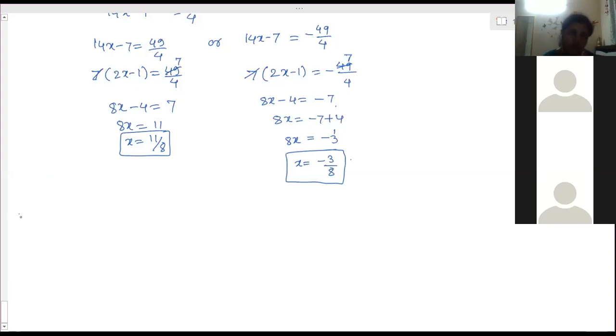Third question. A(1, minus 2), B(2, 3), C(a, 2), D(minus 4, minus 3) form a parallelogram.